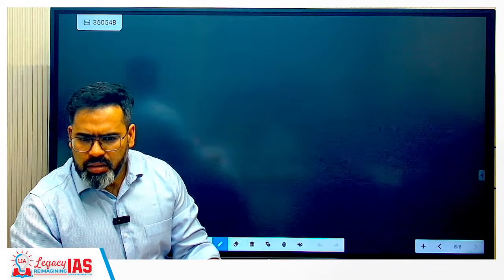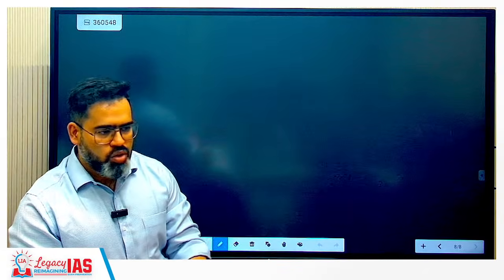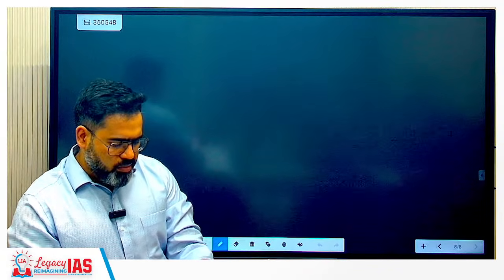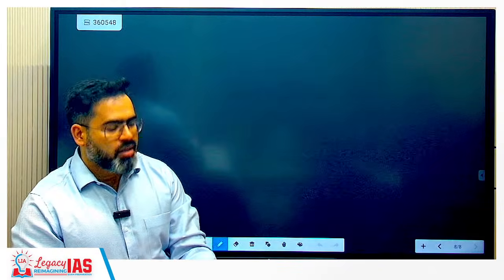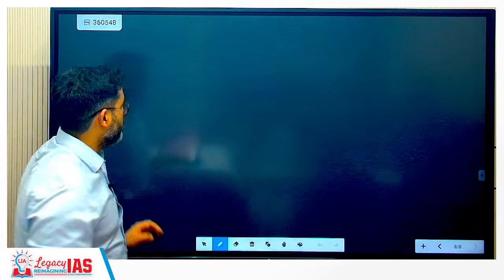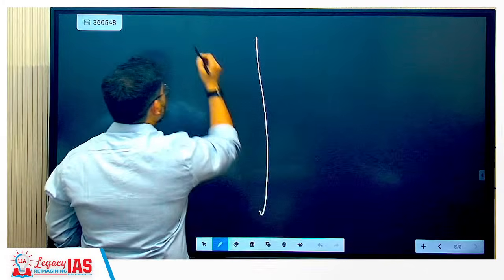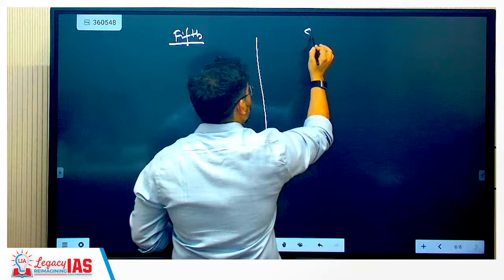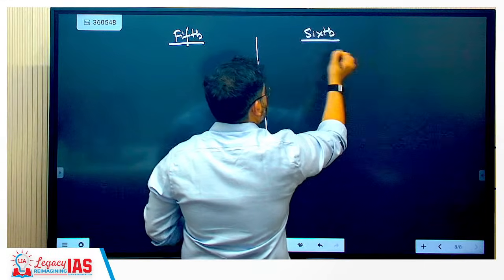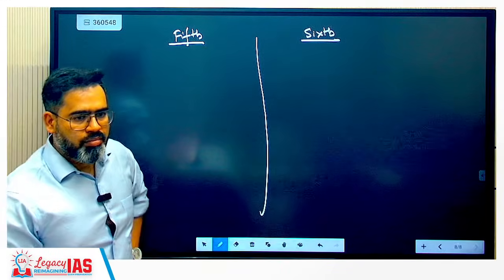Manipur, Assam, Tripura and Mizoram. So here first we will cover the major difference between the fifth and sixth schedule. Clear?